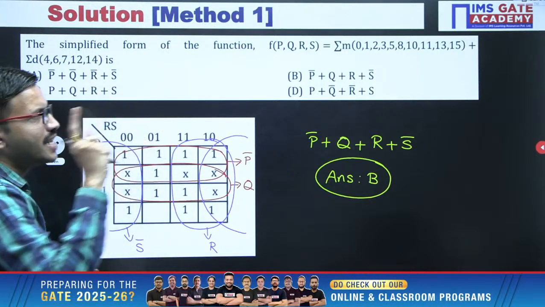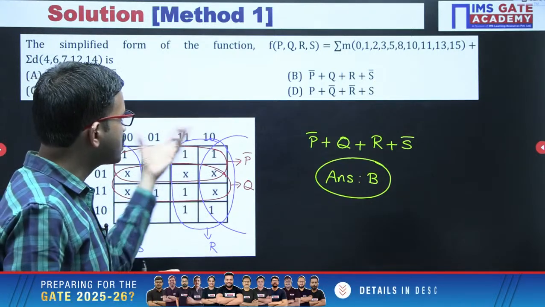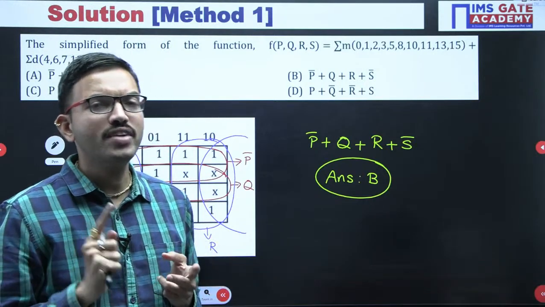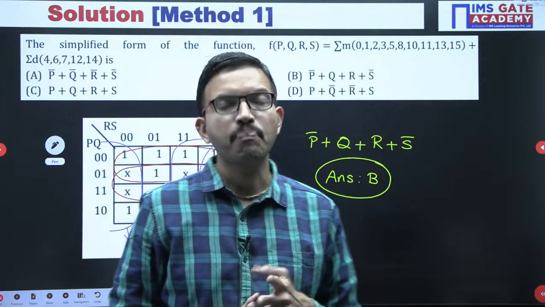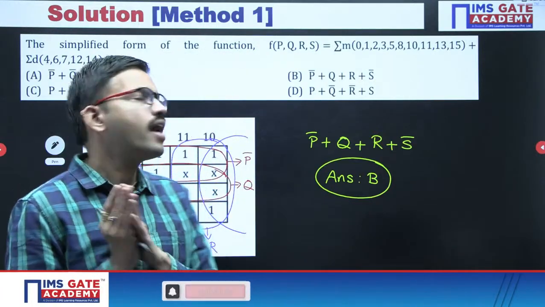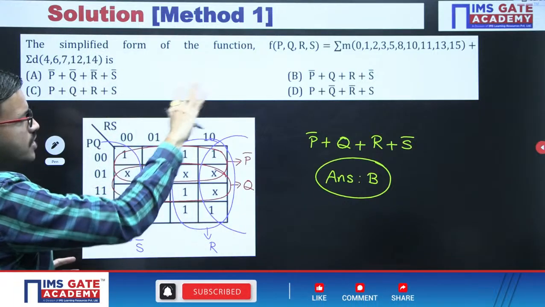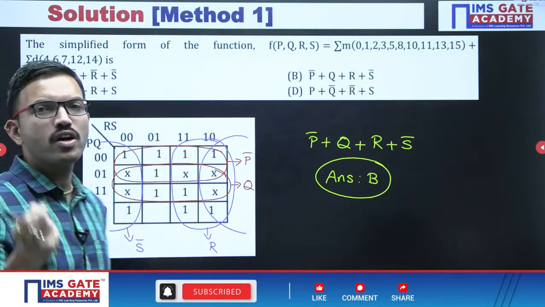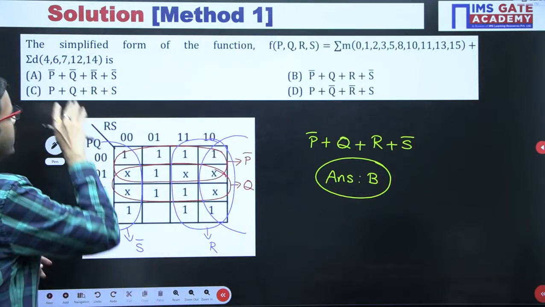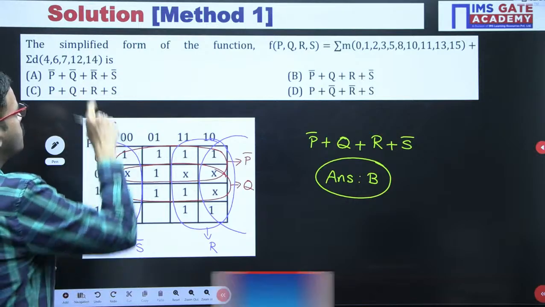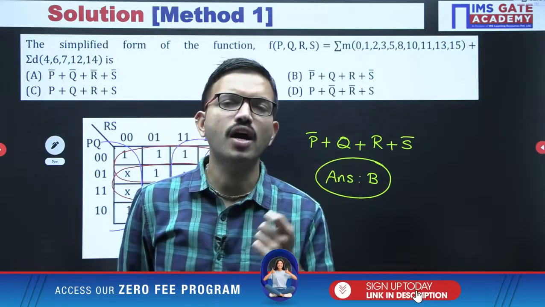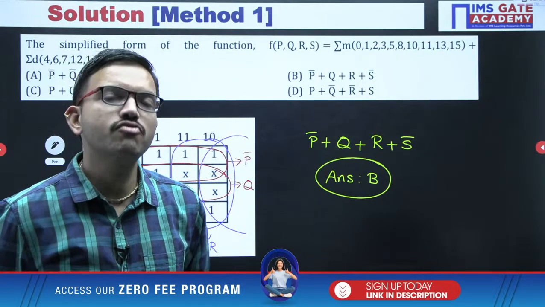Whenever the question is in SOP form, definitely you have to do the simplification with respect to min terms. Whenever the question is regarding POS form, definitely you have to do the grouping with respect to max terms. But whenever they don't mention either SOP or POS, or they have given complete freedom, by observation of the choices also you will be getting a hint. Here in this question, if you observe all the choices, in which form are they?